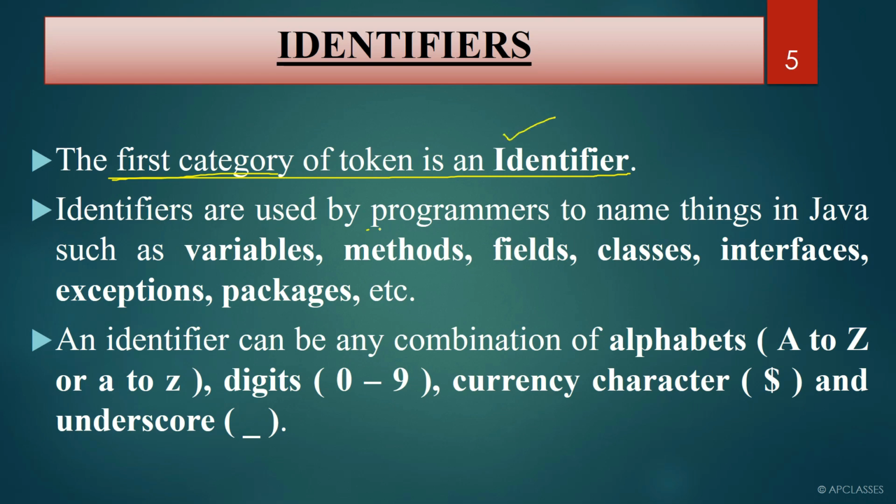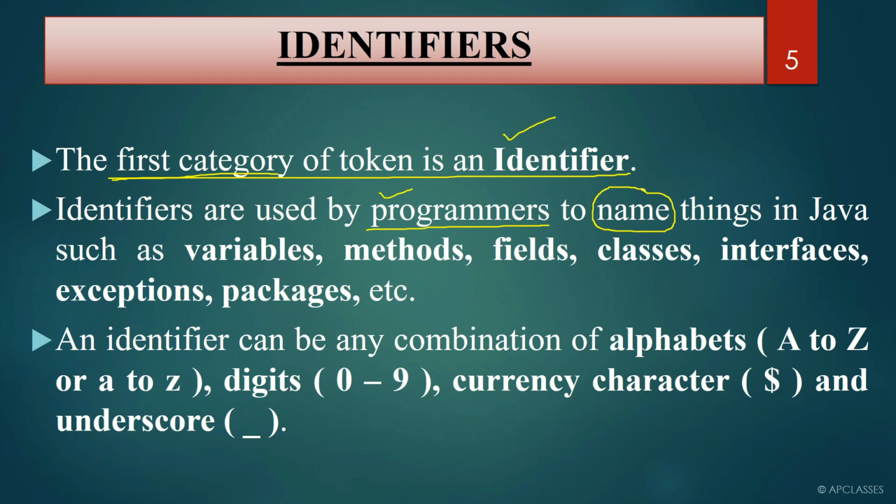Identifiers are used by programmers, and who are the programmers? We are the programmers. Okay, we use identifiers. Why do we use identifiers? I will tell you, this is one of the important tokens. We use identifiers to name something. Whenever you name something in Java, that is called an identifier.